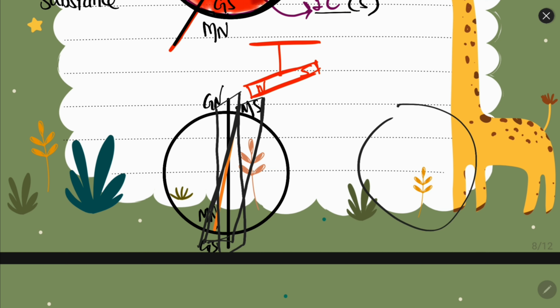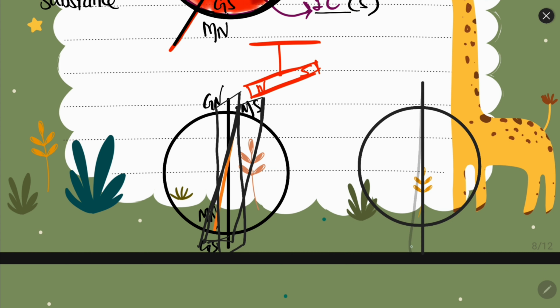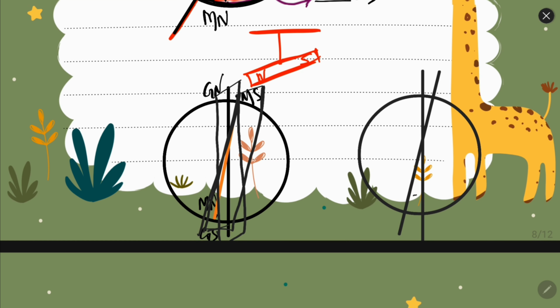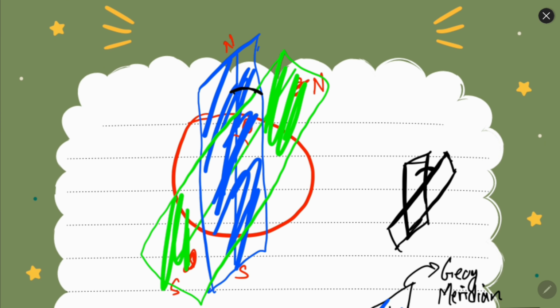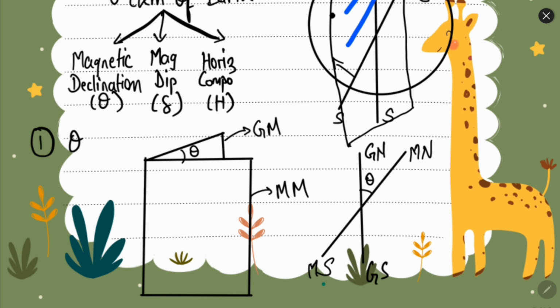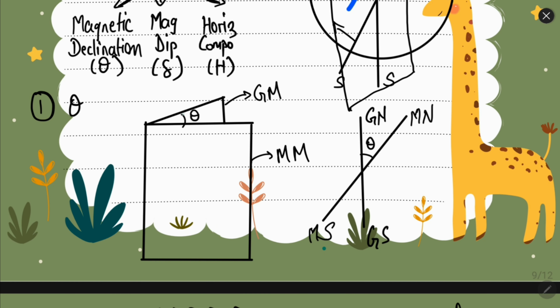Okay, so we have a geographic axis and we have a magnetic axis, and the plane passing through the geographic axis is the geographic meridian, and the plane passing through the magnetic axis is the magnetic meridian, and there is some angle between them. So first of all, what is the angle of declination? It is the angle between the geographic meridian and the magnetic meridian. Okay.